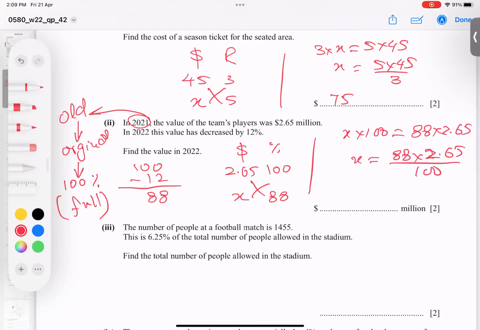And the answer is coming with us. So 2.3 million, okay? 2.332 million. So, and he was asking for this. So the answer is 2.332.